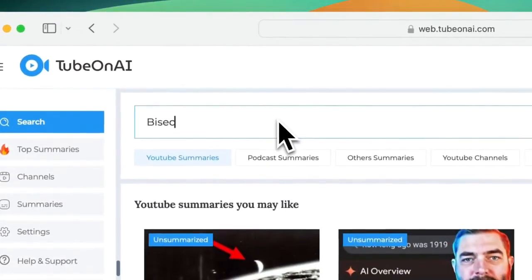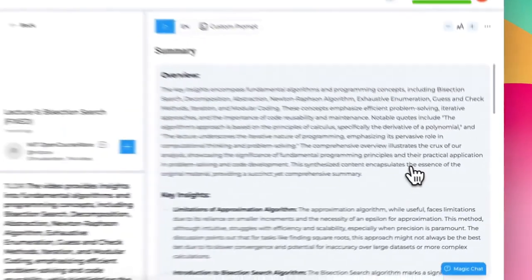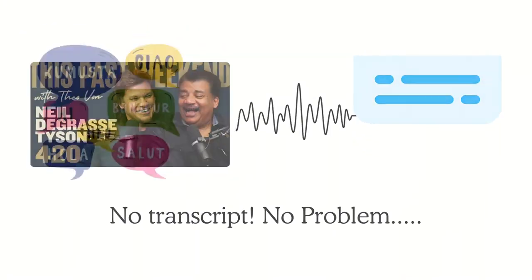Let's start with the YouTube Summarizer. Users have the option to directly search for a video in the app, and within a few seconds, our system will summarize the content for you, even if it has no transcription or is in a different language.